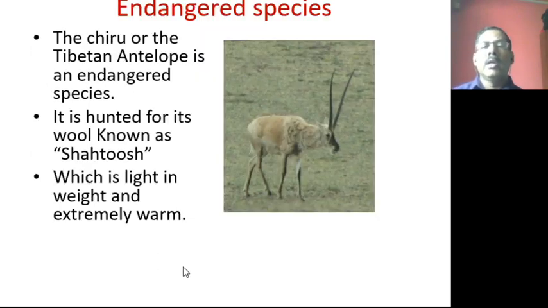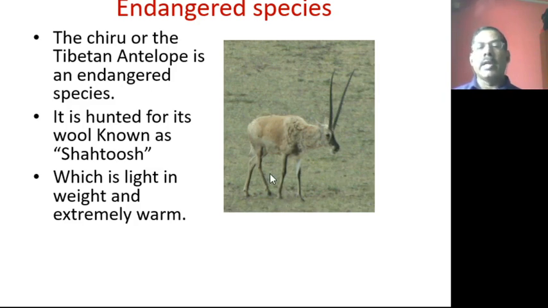Now you can see another important endangered species of the Ladakh region. You can see here the chiru or the Tibetan antelope. The chiru or the Tibetan antelope is an endangered species. So we are not going to get this one. Earlier it was very famous. Now it is not available and it is under the endangered species.